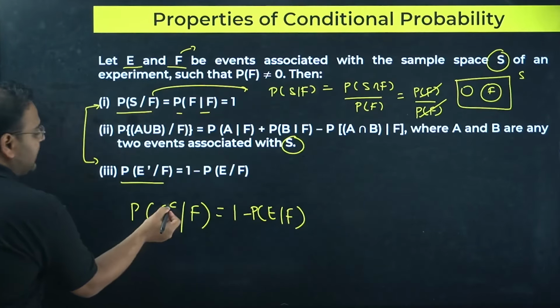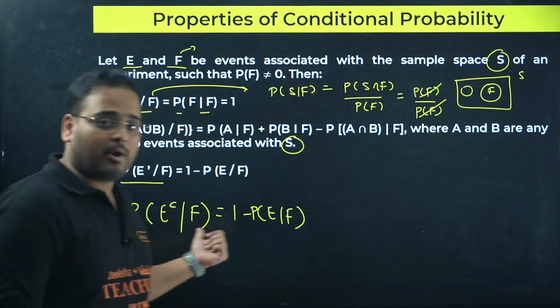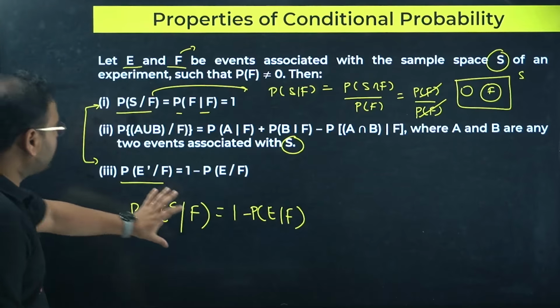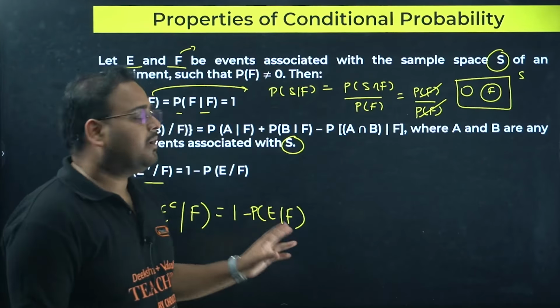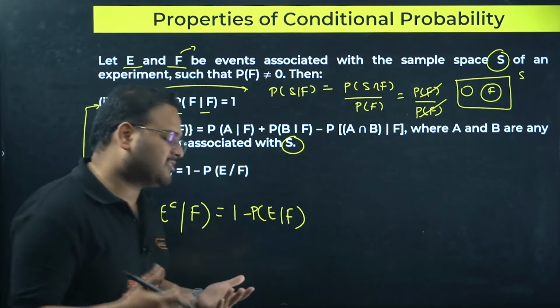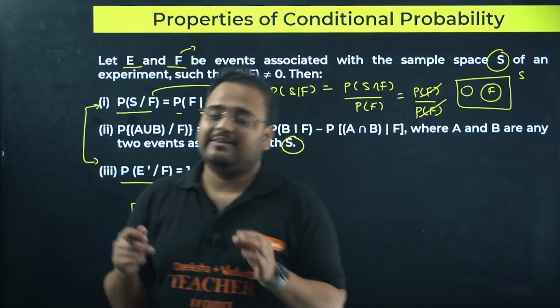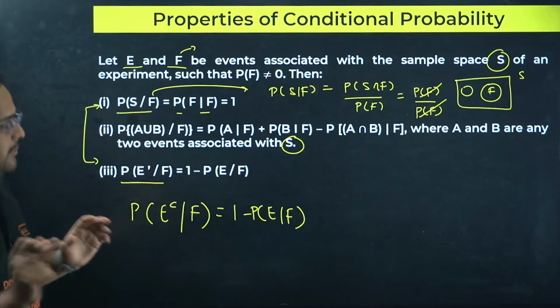The difference is E dash over here. Can you check this out? Complement of the event E. So remember these two, very important. The second one, we have not seen many questions on that, but the first and third are directly useful for your syllabus, for both examinations.